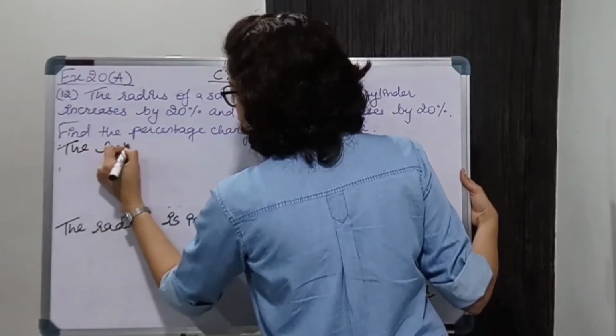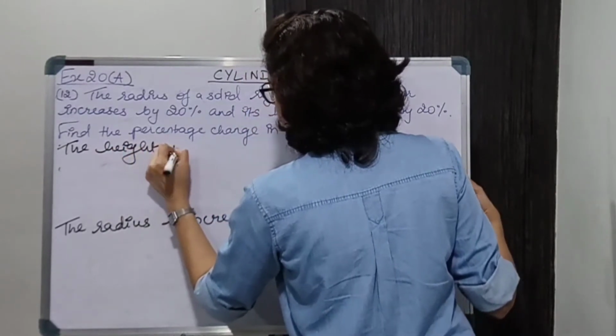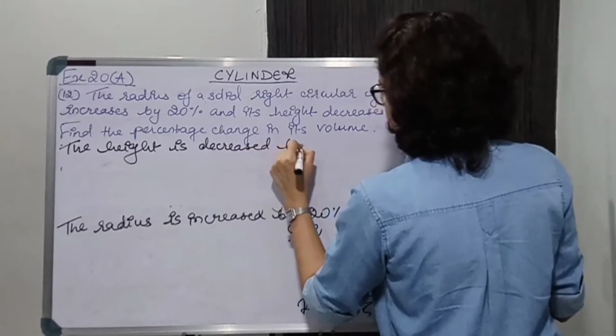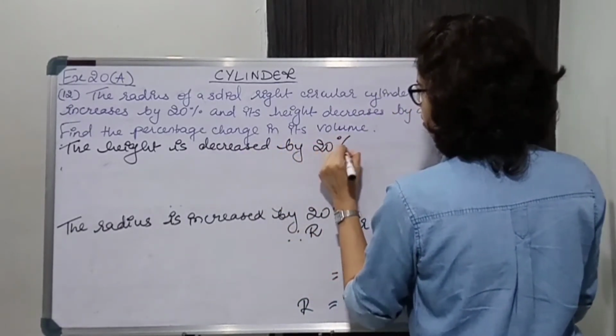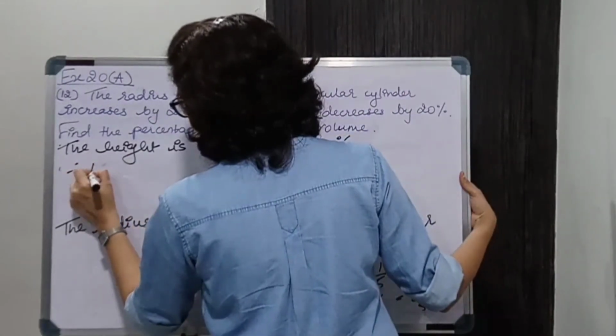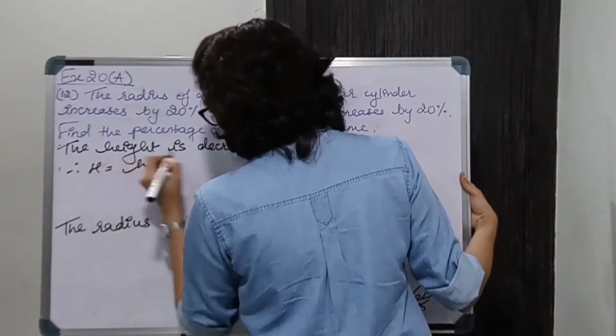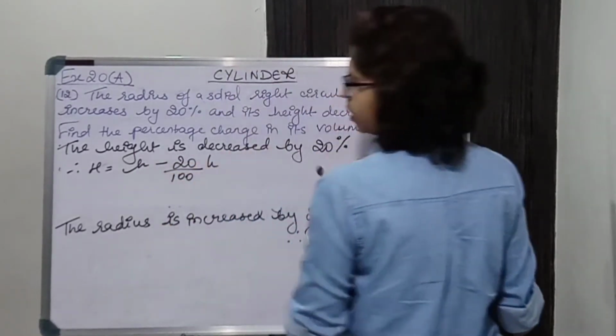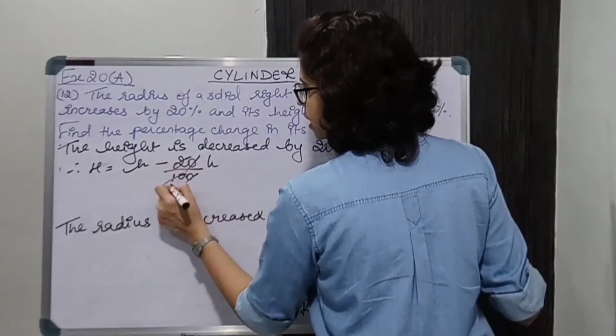The height is decreased by 20%. So therefore H will be equal to original height minus 20% of the height. Again same thing, 2 5s are 10.